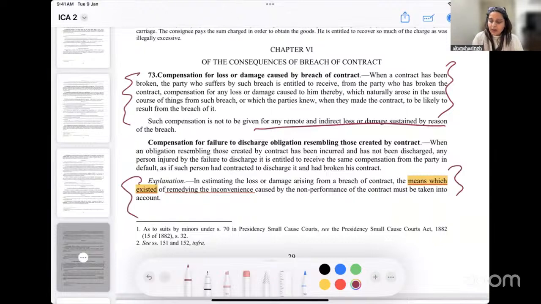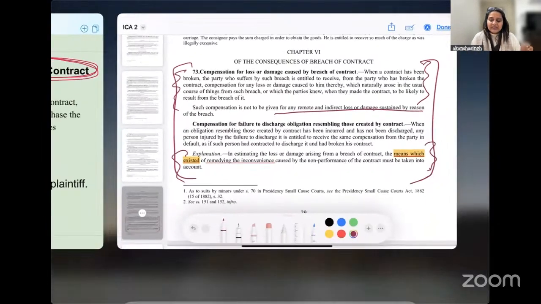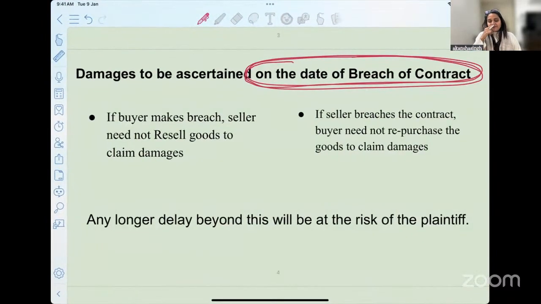And there is also one explanation attached to this particular provision that we have read so far. So in comparison and keeping this in mind, we see that the damages have to be assessed on the date of breach of the contract. And you will find this in so many illustrations mentioned in the Act itself.